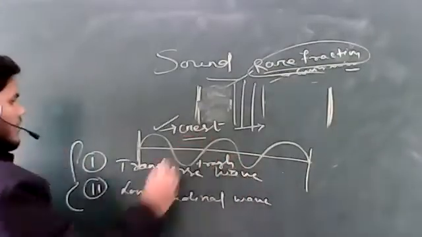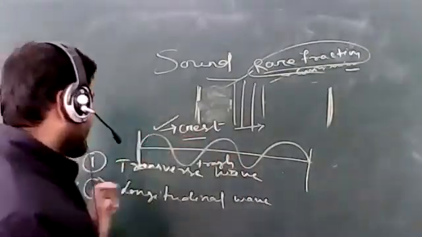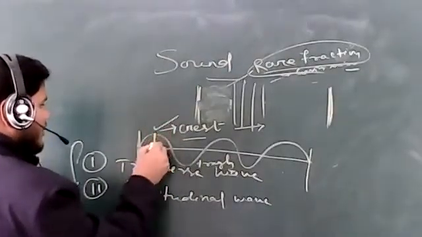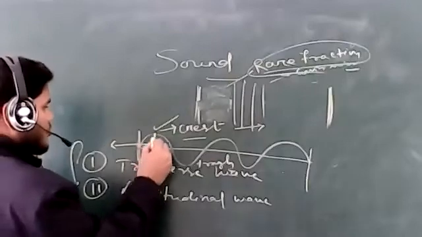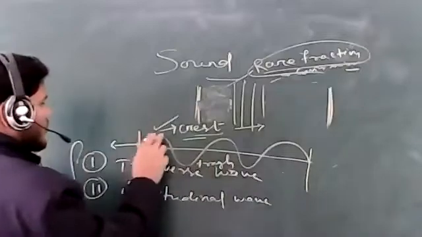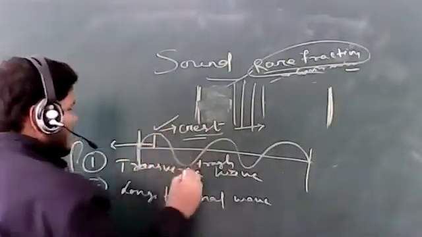Okay, so this is the crest, the topmost position, having the maximum amplitude. This is called the crest. This is the amplitude, the distance from the mean position to the topmost position, which is also called the amplitude. So the topmost position is called the crest, and the lower position is